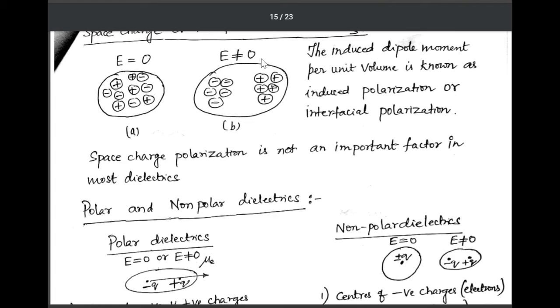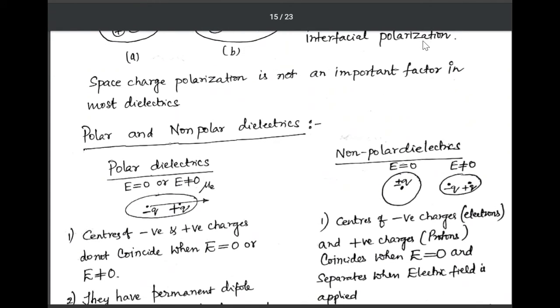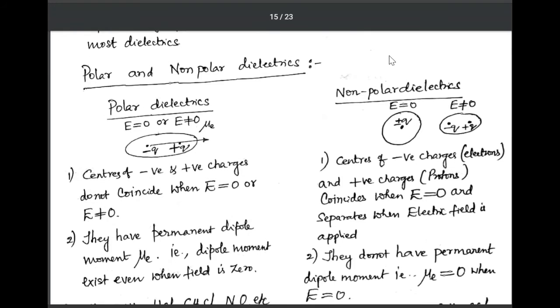This is known as space charge or interfacial polarization. The induced dipole moment per unit volume is known as induced polarization or interfacial polarization. Space charge polarization is not an important factor in most dielectrics.